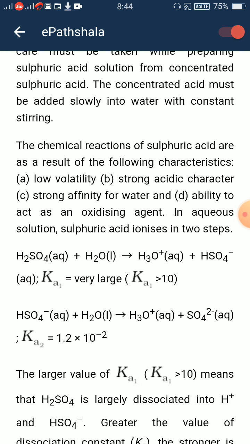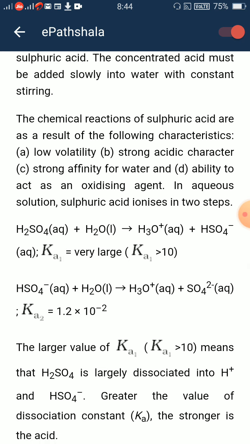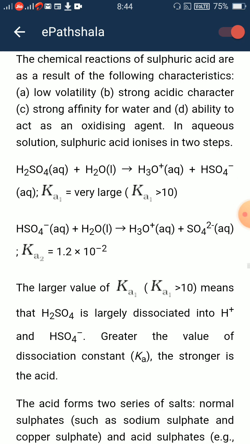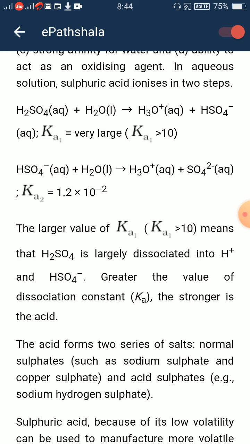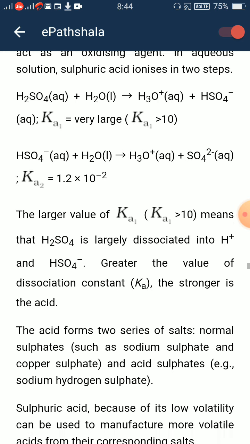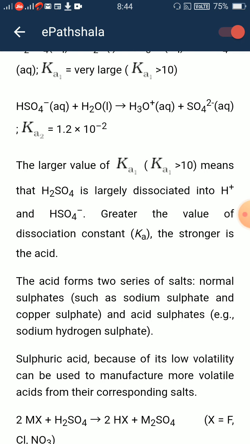HSO4-(aq) + H2O(l) ⇌ H3O+(aq) + SO4 2-(aq), Ka2 = 1.2 × 10^-2. Larger value of Ka1 > 10 means that H2SO4 is largely dissociated into H+ and HSO4-. Greater the value of dissociation constant Ka, the stronger is the acid. Acid forms two series of salt, normal sulfates such as sodium sulfate and copper sulfate, and acid sulfate, example sodium hydrogen sulfate.